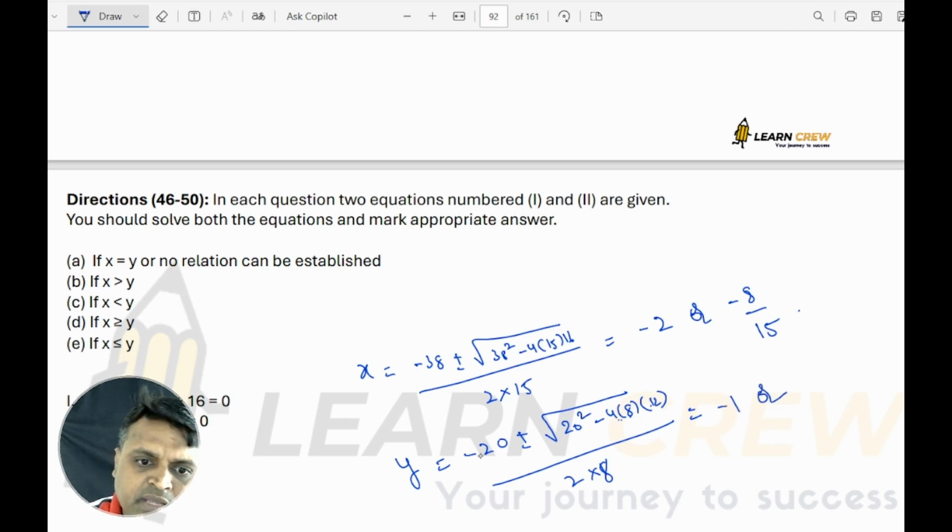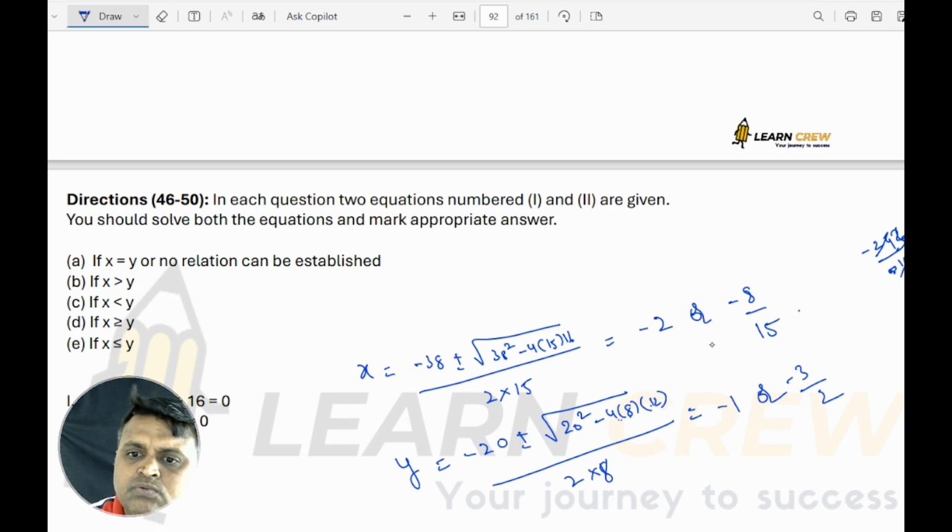Or minus 20 minus 16, minus 36 by minus 16... minus 24 by minus 16 means how much? Minus 24 by minus 16 means I will get, 8 times 3, 8 times 2. So minus 3 by 2.